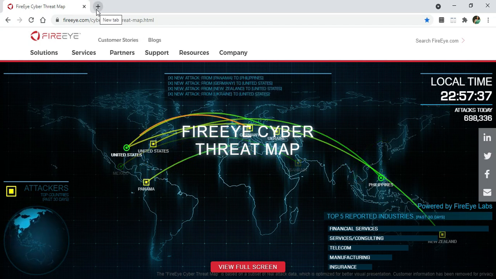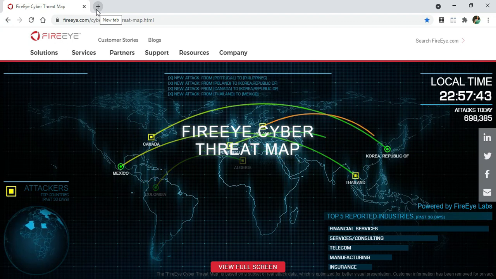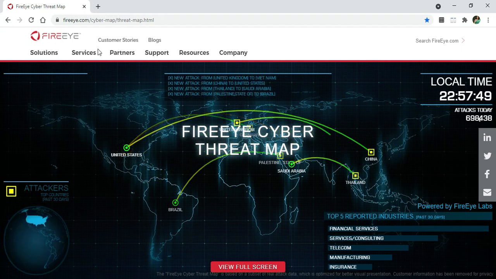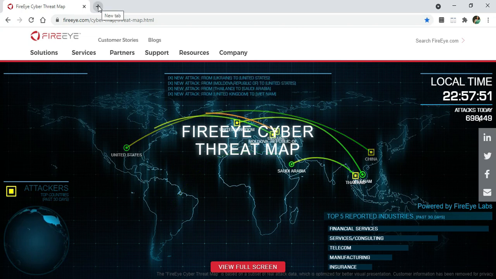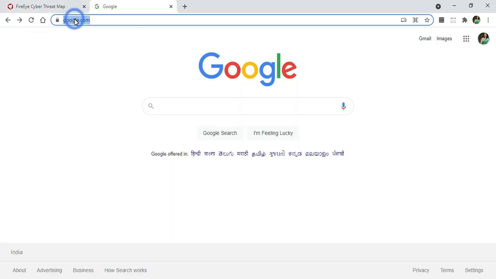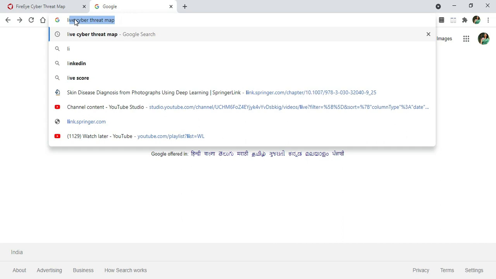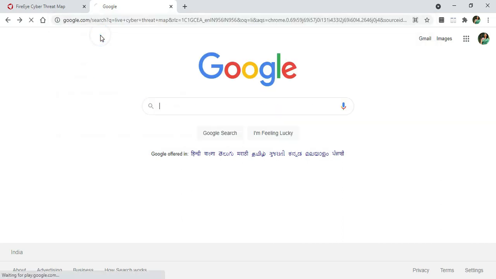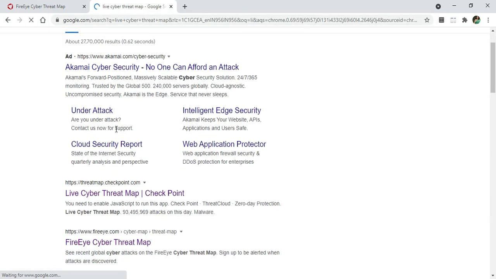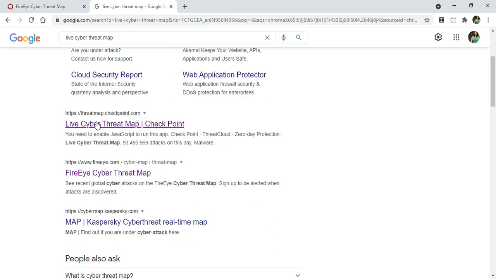I'll show you one more website, how countries are doing cyber attacks. This is related to cyber attacks, not other types of attacks. So one more is there. Let me show you the live cyber threat map. You can search in Google for this, and here you can go to this website, threatmap.checkpoint.com. So let me take you to this website.